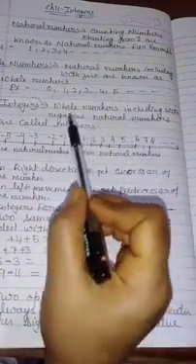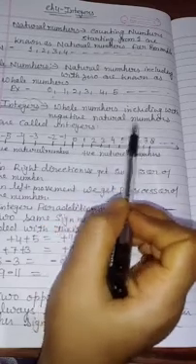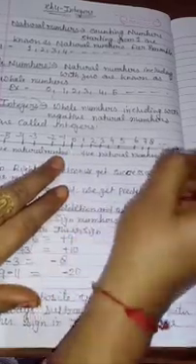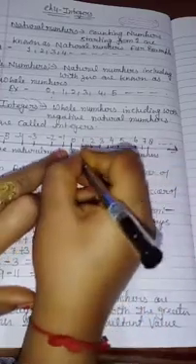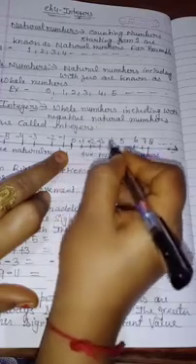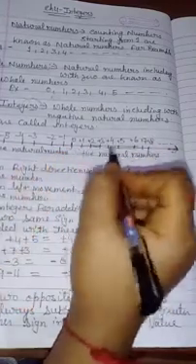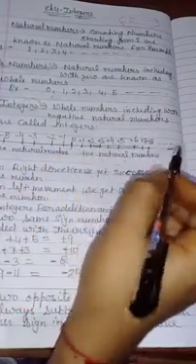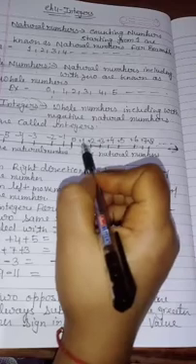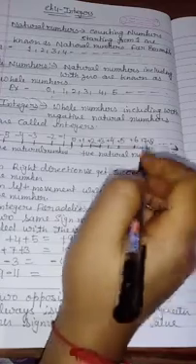Whole numbers together with the negatives of the natural numbers are called integers. I have made one number line. In the number line, in the middle I have written 0, and on the right hand side I have written +1, +2, +3, +4, +5, +6, +7, +8 and so on. As we move forward, the value of the numbers is increasing. 2 is greater than 1, 3 is greater than 2, and in this way when we move forward, the value of the number increases.